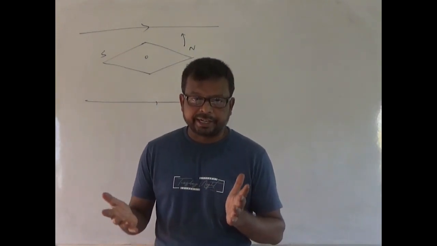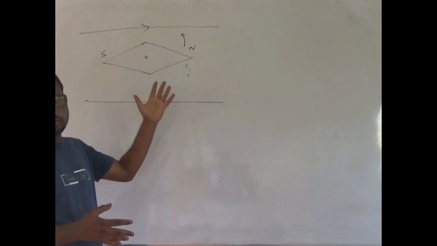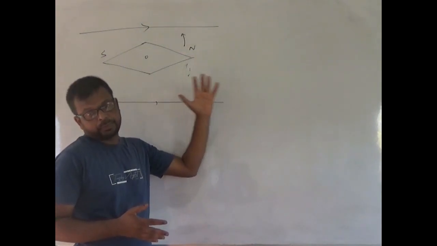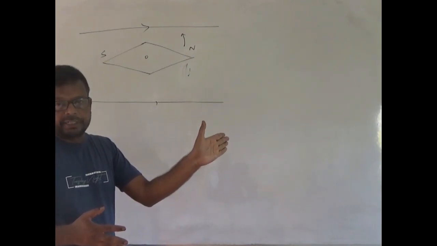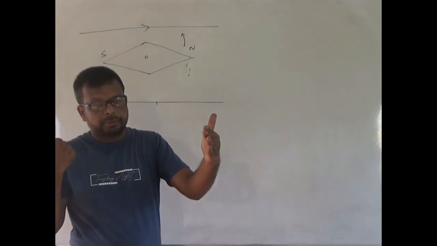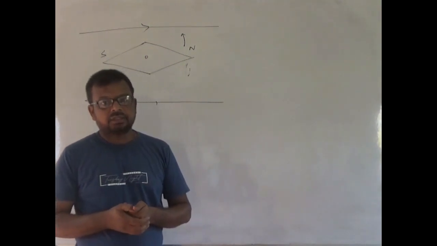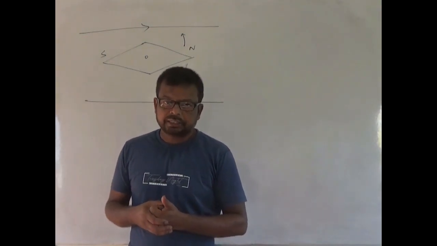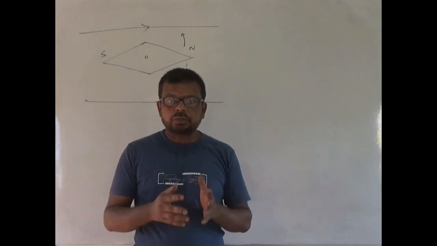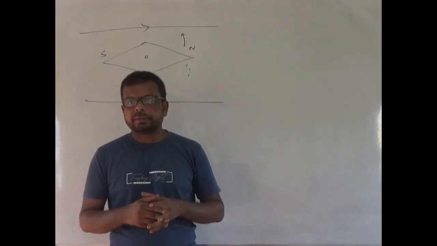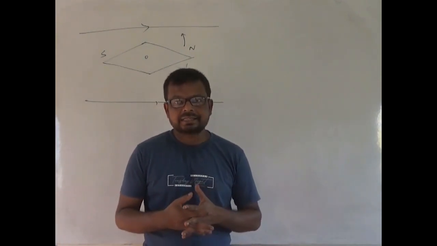Direction of deflection of magnetic needle. Now, we have just told the observations of the experiment. That means current flows in this direction and the magnetic needle deflects in this direction; current in this direction, magnetic deflection in this direction. Now, in which direction will the magnetic needle deflect? This is given by a law called Ampere's swimming rule. The direction of deflection of the magnetic needle due to electric current can be found by applying Ampere's swimming rule. And what is the swimming rule?